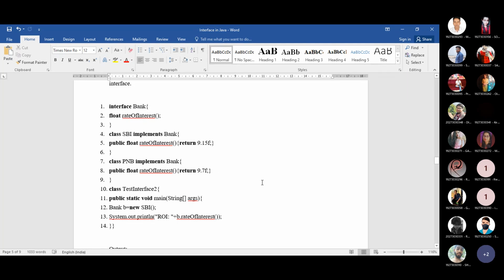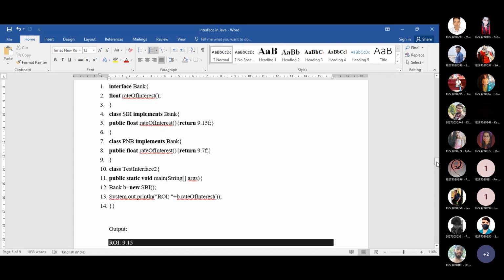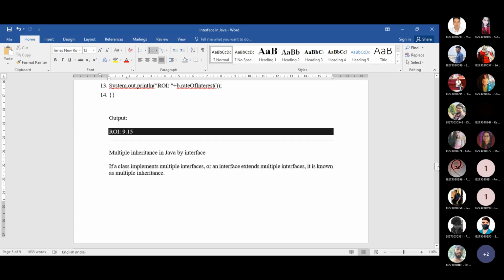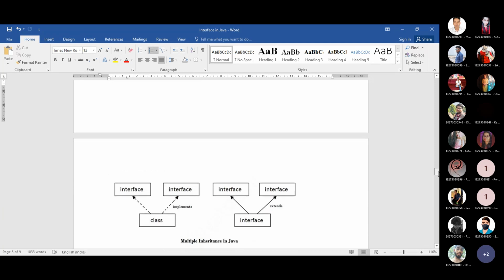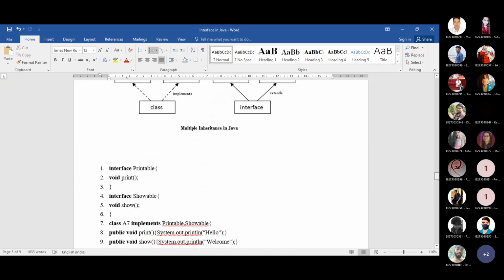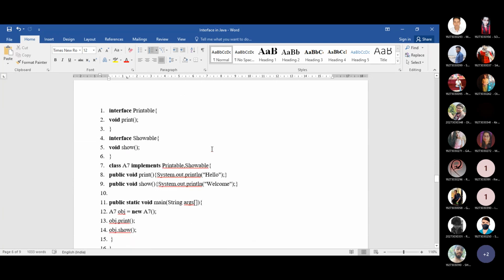Clear? So this is one important point, and the next part that you need to know is the special one, that is multiple inheritance. First look at this example. We are creating two interfaces, that means two fully abstract classes. One is printable and another is showable. Inside printable, we are using one print method, and for the showable interface, we are using one show method.